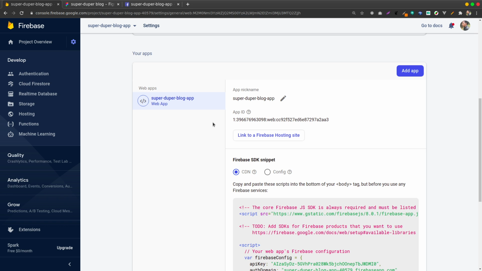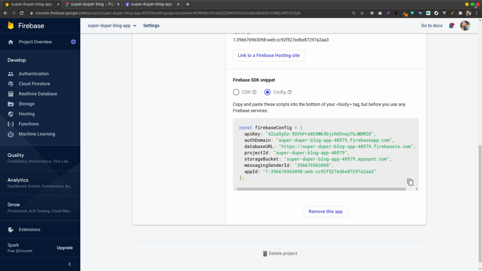The next bit is to actually implement the code, which is a bit tricky. There are two ways of doing it. You can manually configure everything using the Firebase docs.